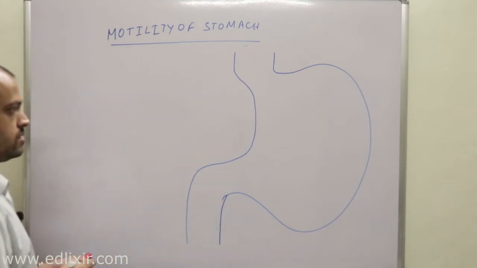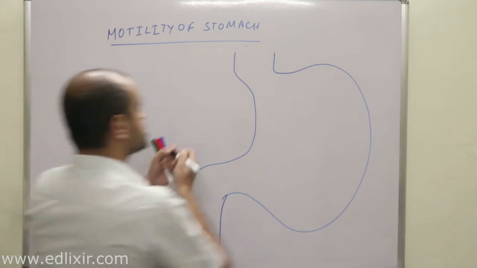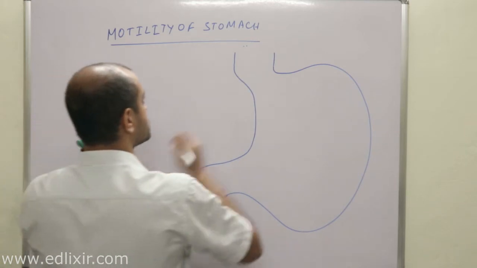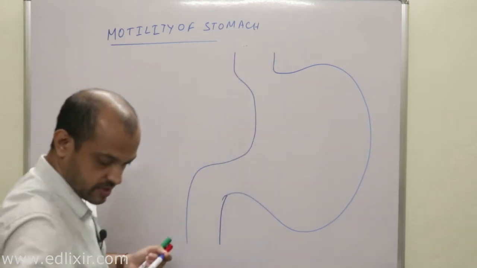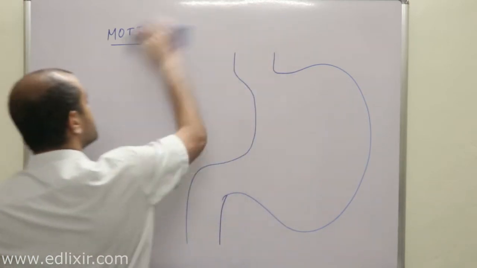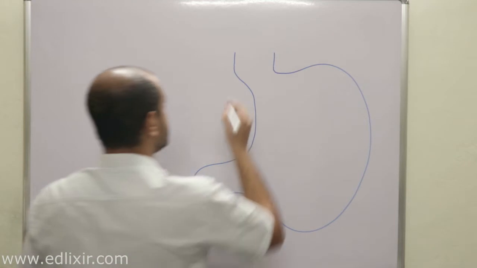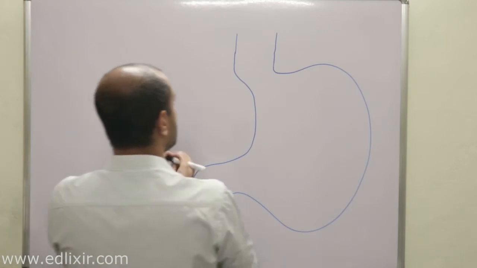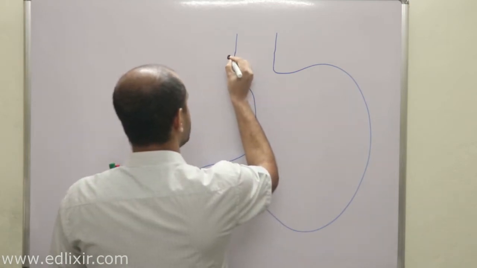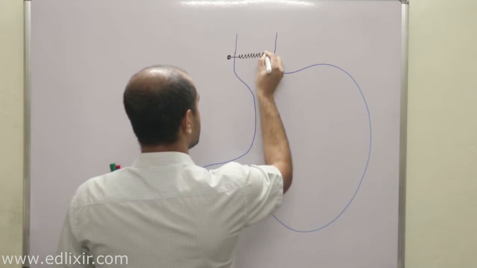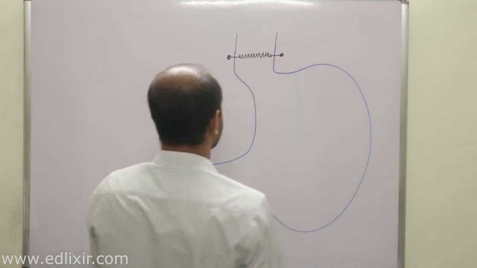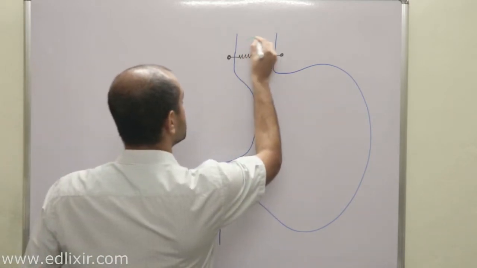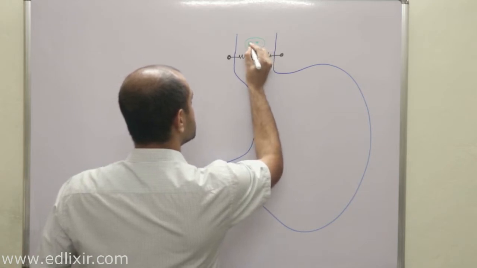Okay, so this is our first spring area, that is the first sphincter muscle. Let me rub this because I need this space. Now listen with all your attention possible. Suppose this is your food bolus.